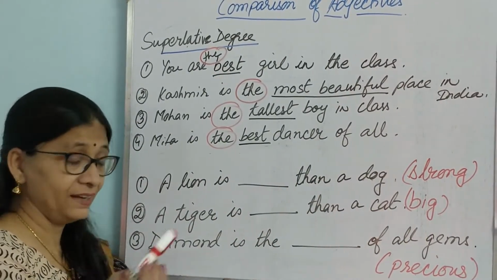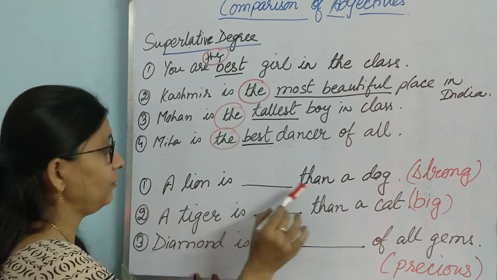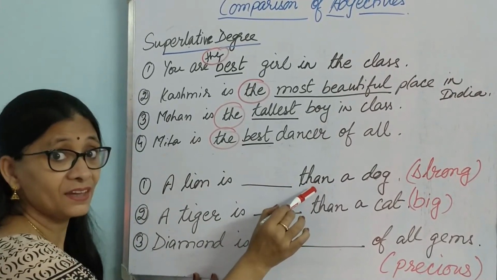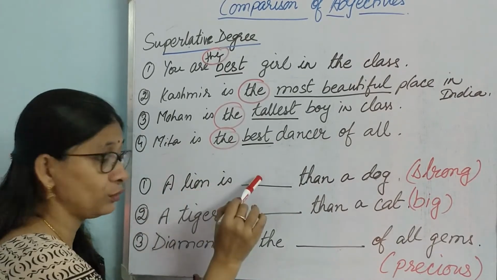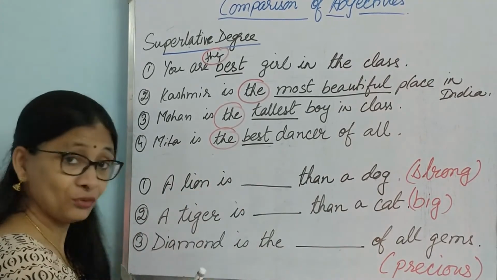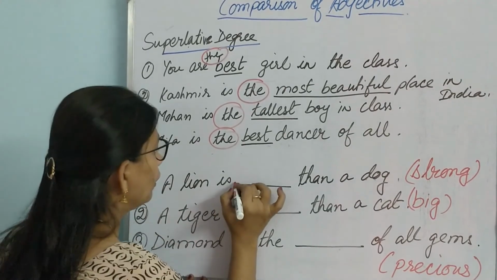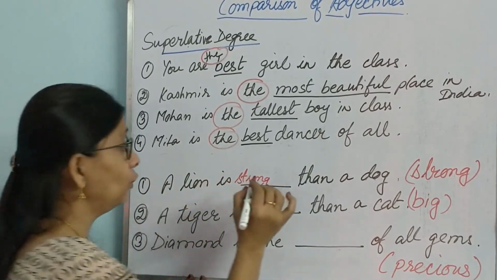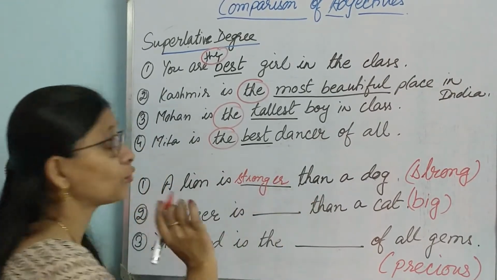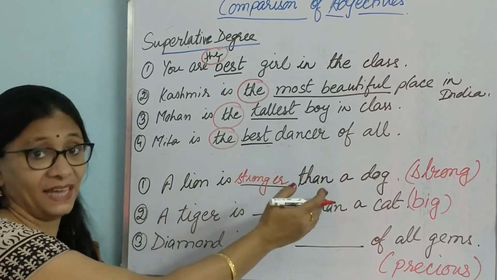Now let us read the sentence again. A lion is dash than. There is a clue here: than. So without doubt, what should come here, students? Strong. Strongest? No. Stronger. Comparative degree, because than is there.